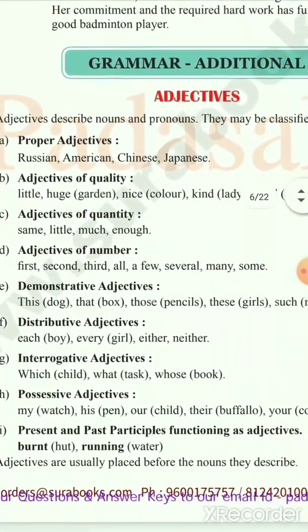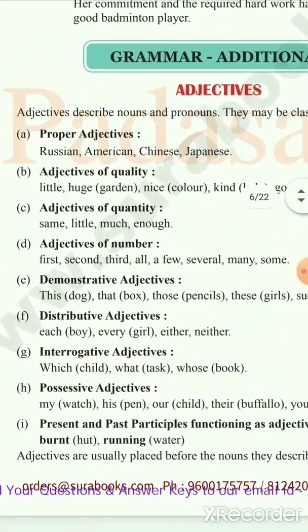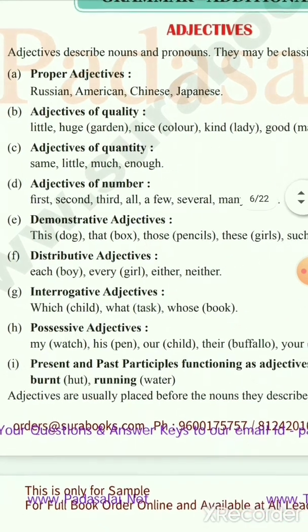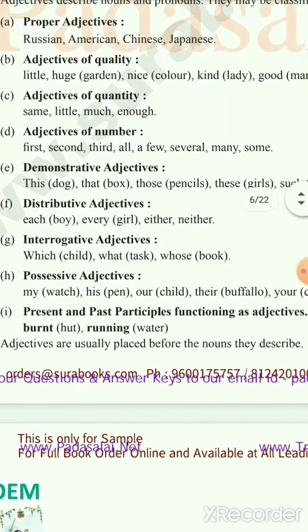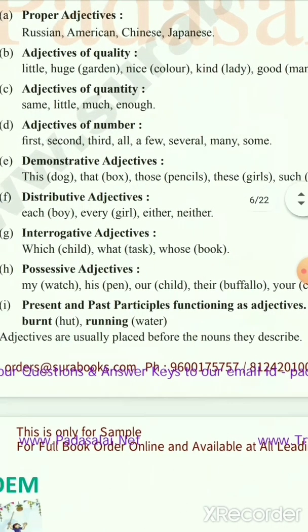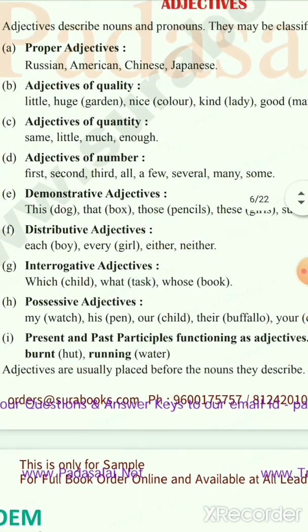They are proper adjectives, adjectives of quality, adjectives of quantity, adjectives of number, demonstrative adjectives, distributive adjectives, interrogative adjectives, possessive adjectives, present and past participles functioning as adjectives. So these are the types of adjectives.